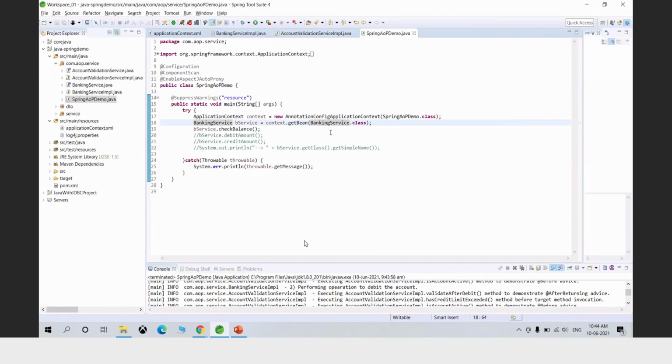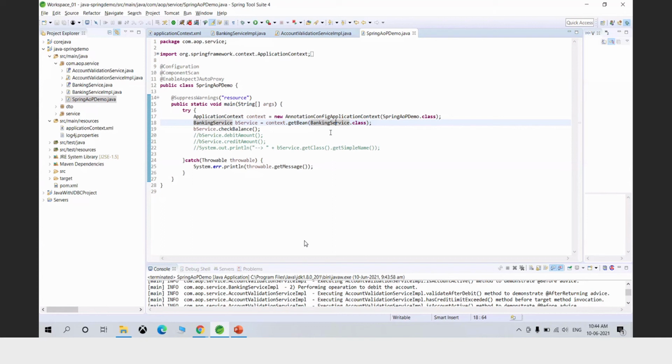So the Spring Framework will find, is there any bean created in the application context which is of type banking service? Okay, so far I have only one class which is implementing banking service, so that's why it works fine. But if I have multiple classes implementing banking service, then I would have got an exception that there are more than two beans having the same type.